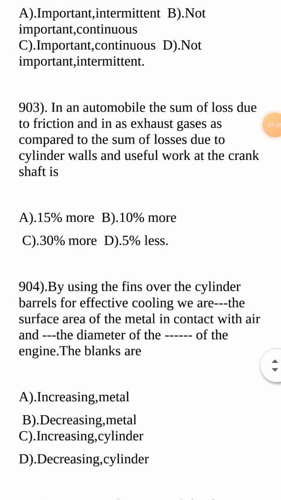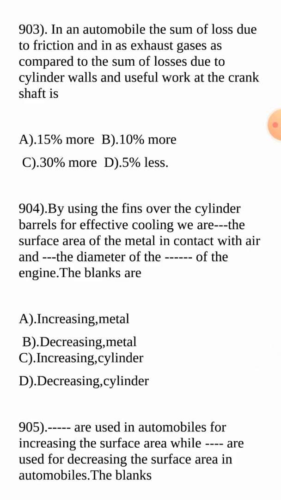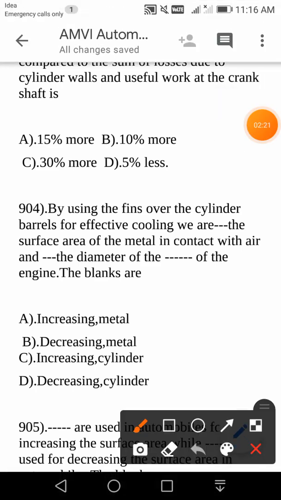And also the flow of fluid is continuous. In an automobile, the sum of losses due to friction and exhaust gases, as compared to the sum of losses due to cylinder walls and useful work at the crankshaft, is how much percentage? Is it 15% more, or 10% more, or 30% more, or 5% less? The actual answer is 10% more. You can find the answer in IC Engines by V Ganesan. So your answer is B.